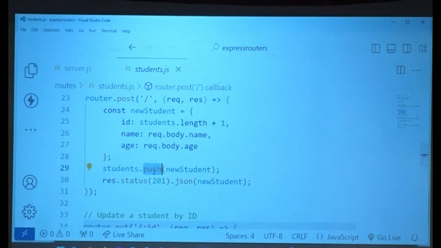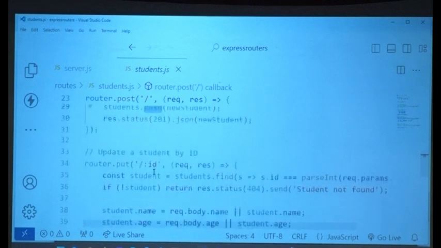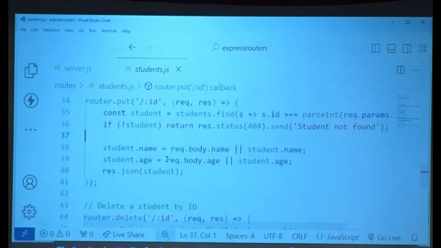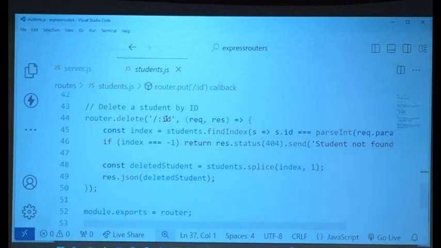Everybody, I needed to give you a working example. That's why I added all this. For now, understand how routes work. So post is writing. Again, put, remember yesterday? What is the difference between put and post? Post adds, put updates and adds. If it's not there, it will add it also. So student.find, done, name there, get the response also, return the response object, whatever the updated student object is, send that as JSON. Same with delete also, /delete. It is still on the /, but it is a delete method.